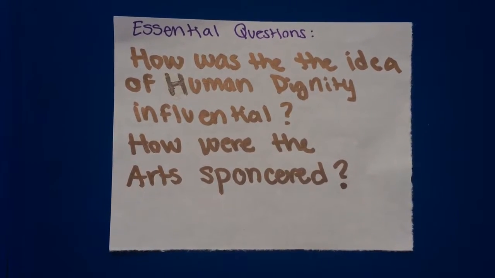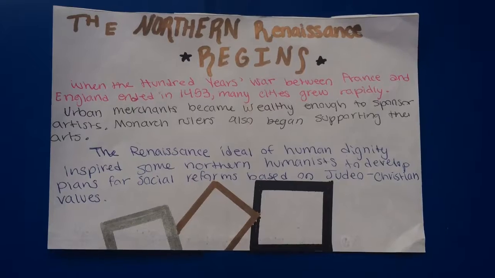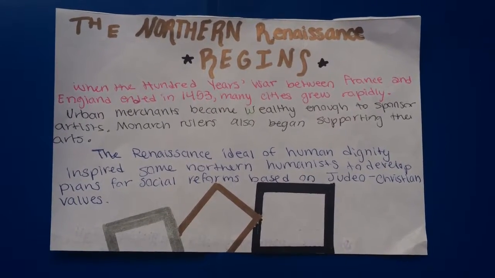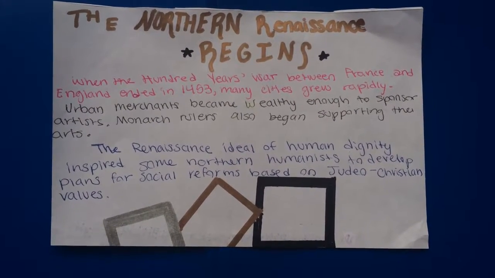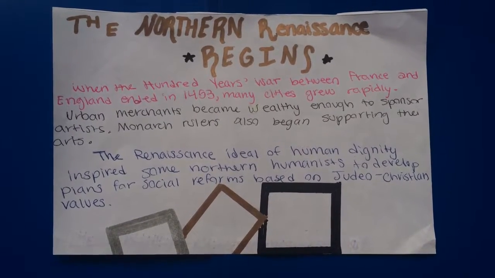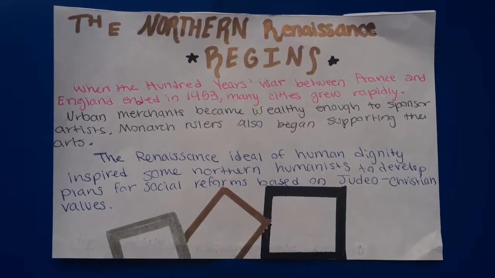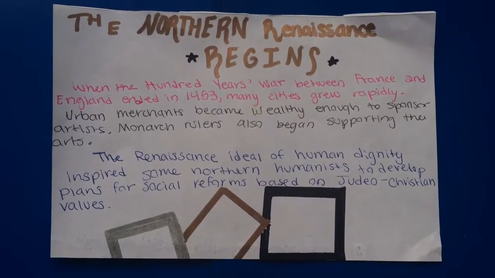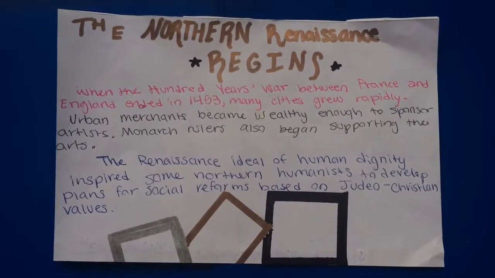How was the idea of human dignity influential? How were the arts sponsored? When the Hundred Years' War between France and England ended in 1453, many cities grew rapidly. Urban merchants became wealthy enough to sponsor artists. Monarch rulers also began supporting the arts. The Renaissance ideal of human dignity inspired some northern humanists to develop plans for social reforms based on Judeo-Christian values.